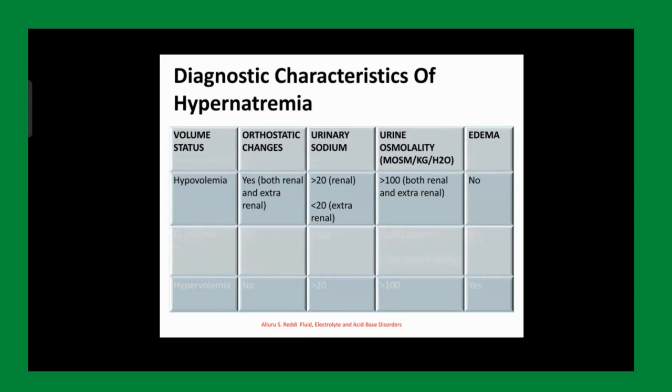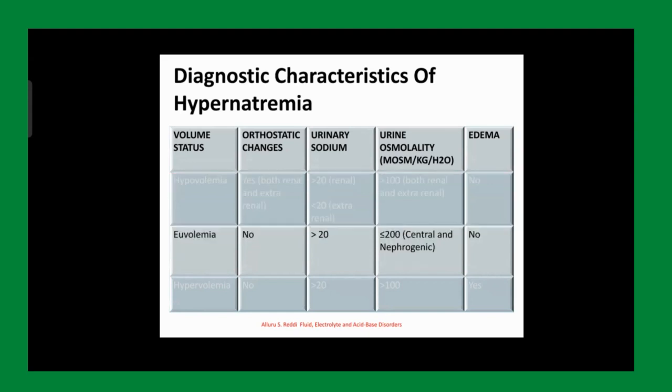Next, please. And if you are dealing with euvolemia, then there are no orthostatic changes. Urinary sodium will be more than 20, and your urinary osmolalities will generally be less than 200, between 200 to 300 most of the time, and there will be no edema.